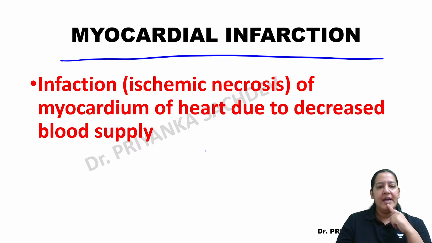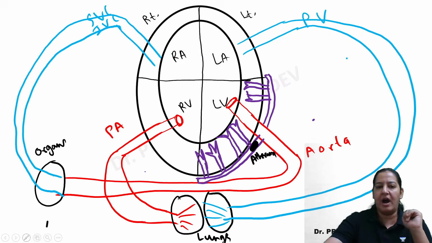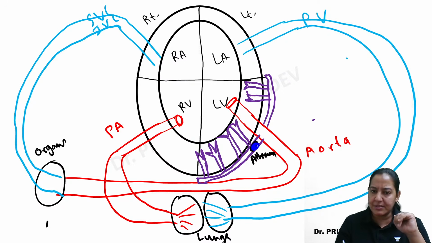So again, what is happening in MI? It is the necrosis of the wall of the left ventricle, of the myocardial wall, taking place due to decreased blood supply to the wall of the heart. If there is atherosclerosis, it is complete this time. It is not partial. In the classical angina, the atherosclerosis was partially obstructing. Here, the obstruction is more than 90%, or maybe completely obstructing. It can be atherosclerosis, thrombosis, or vasospasm.